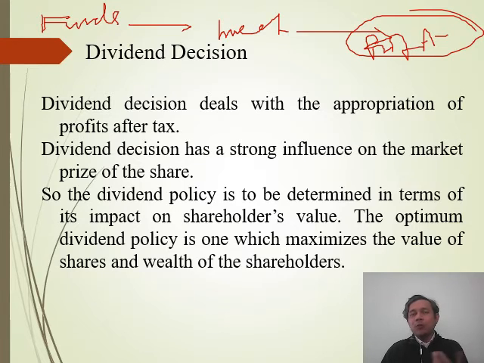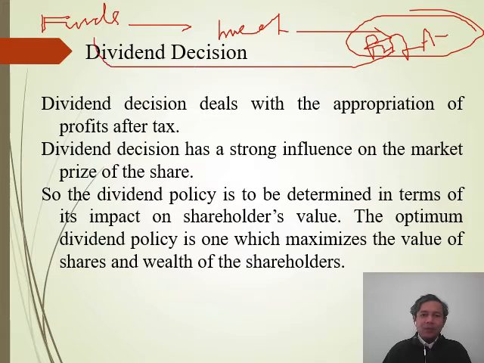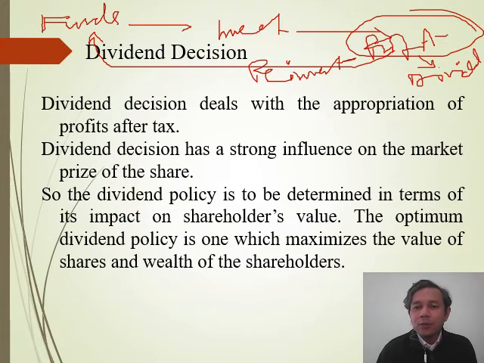There will be two possibilities in this case. First, this profit will be reinvested into the business, so that means there is a reinvestment of this part of profit into the business, or either we will distribute this profit as dividend to the shareholders. That means whoever the shareholders are, they will get a share of dividend from that. Now the question here is which one is best, whether we reinvest our money into the business or whether we distribute dividends to the shareholders.